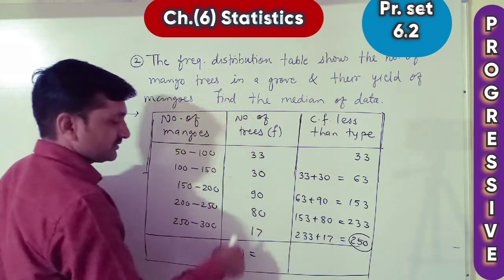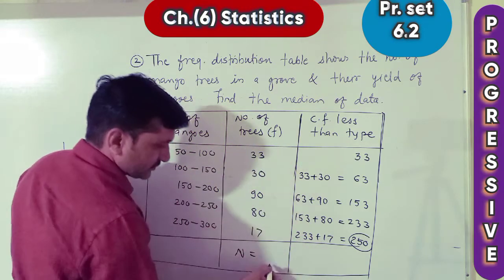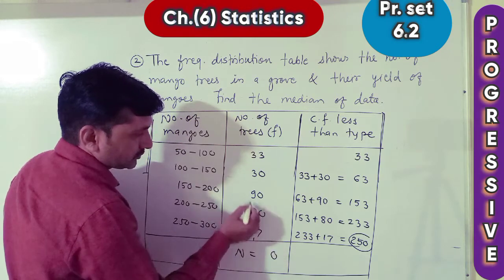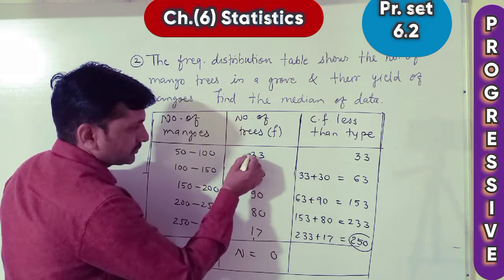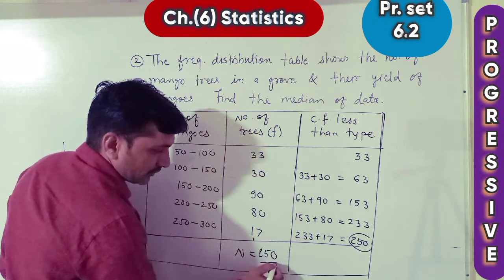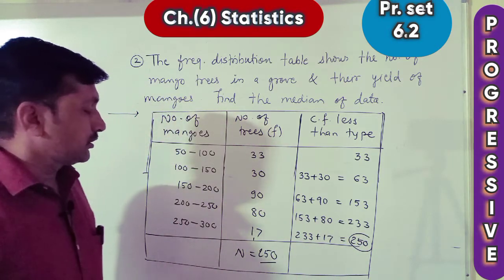Now let's add this, and this value should be equal to this. Let's see, 7 plus 3, 10, 1 carried over, 8 plus 2, 10, 19, 20, 22, 25, 250, correct. N is equal to 250, and this is same, that's why the table is correct.